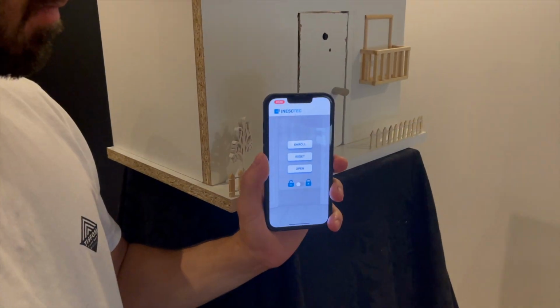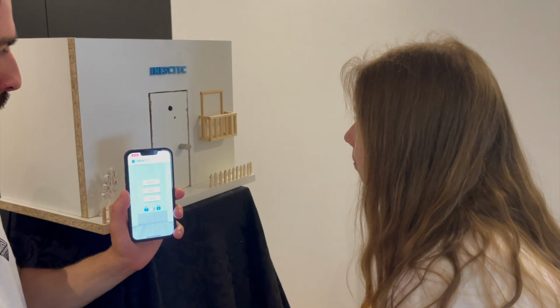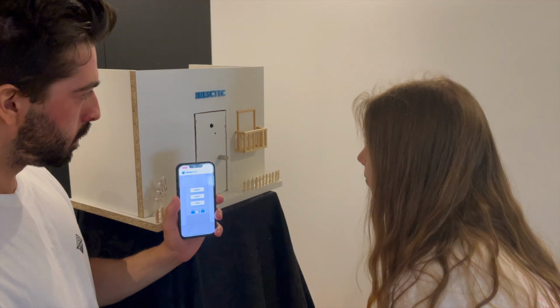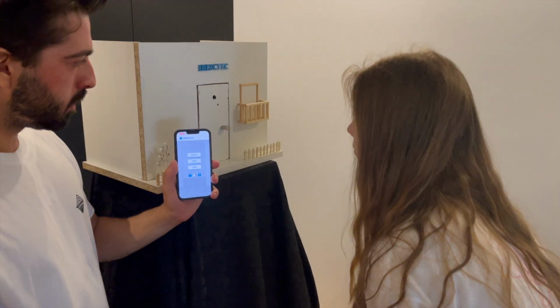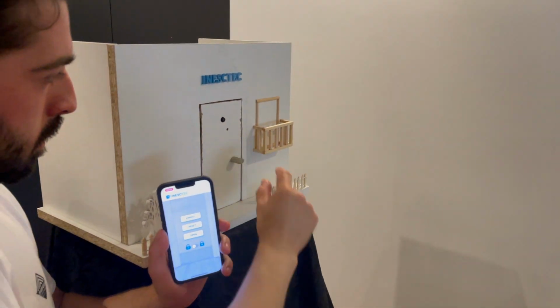By simply pressing the enroll button, you can give access to another person. So now that person can easily open the door.